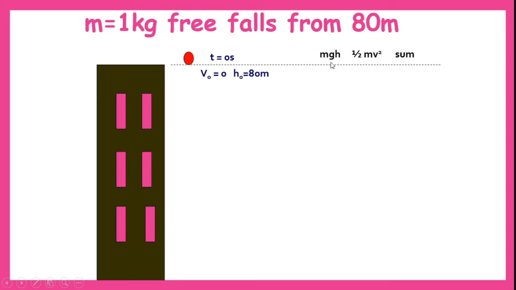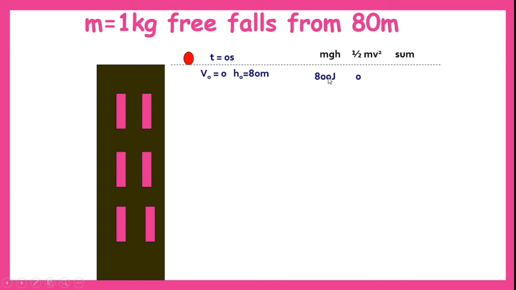So to calculate mgh, m is 1, g is approximately 10 meters per second square, and h is 80 meters. When we calculate the product, we get 800 joules. This is the potential energy we are calculating. Now we will calculate kinetic energy. As v naught is equal to 0, this kinetic energy becomes 0.